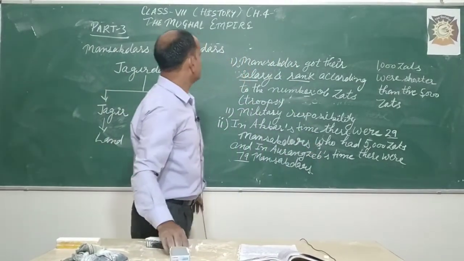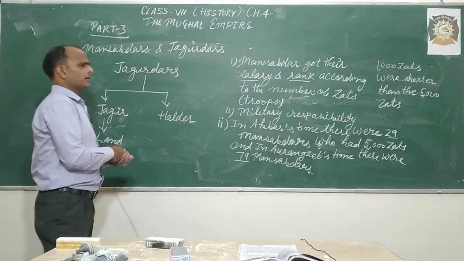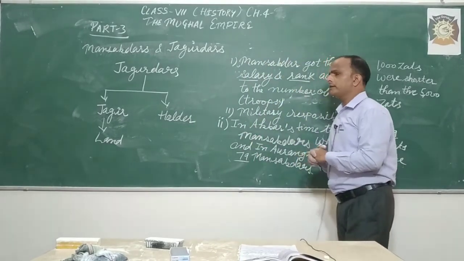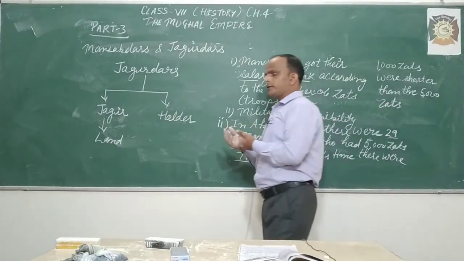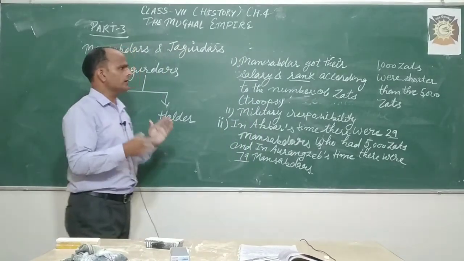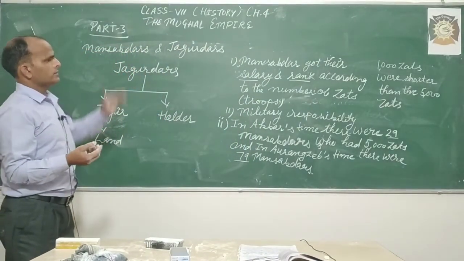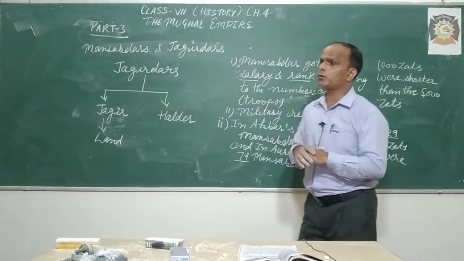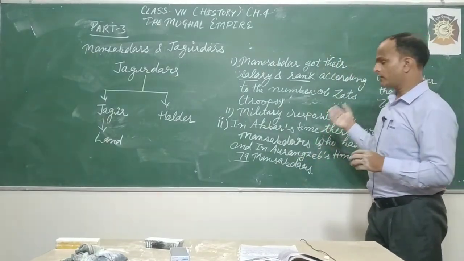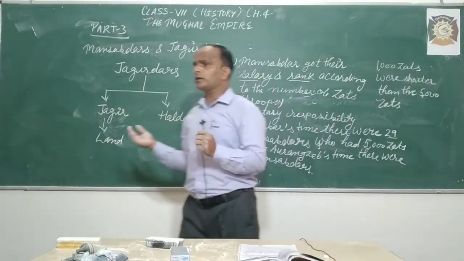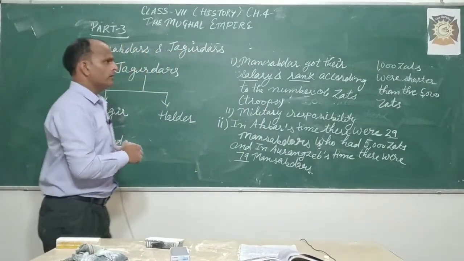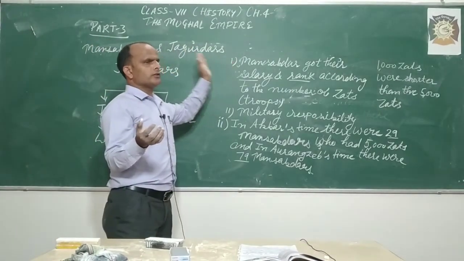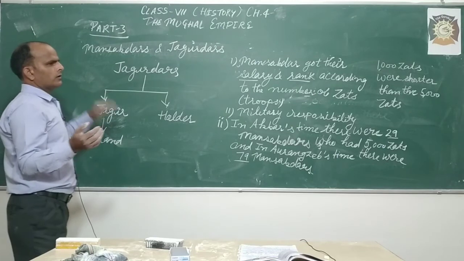So this is the point: Mansabdars and Jagirdars. In today's lecture we discussed the Mughal army campaigns of Akbar and Aurangzeb, and how far their campaigns spread in the subcontinent. Next we discussed the Mughal relationship with other rulers, and the Mughal succession tradition. They didn't believe in primogeniture; they believed in coparcenary.